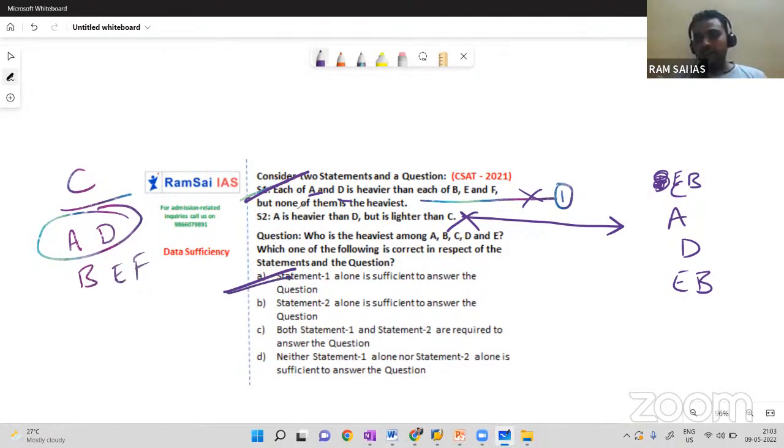Again and again, I am telling you, while we are discussing, as you are going through this for the first time, you may get some confusion. See, all data sufficiency questions will be confusing ones only. So that's the reason, after uploading the video, please go through that again, then you will get clarity.